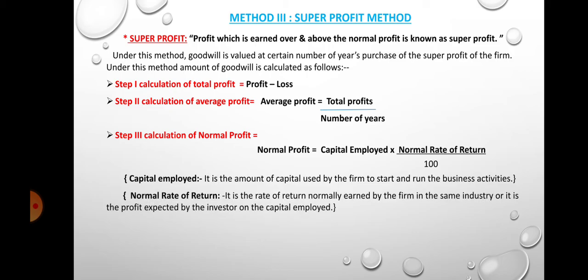Normal rate of returns is the rate of return normally earned by the firm in the same industry, or it is the profit expected by the investor on the capital employed.